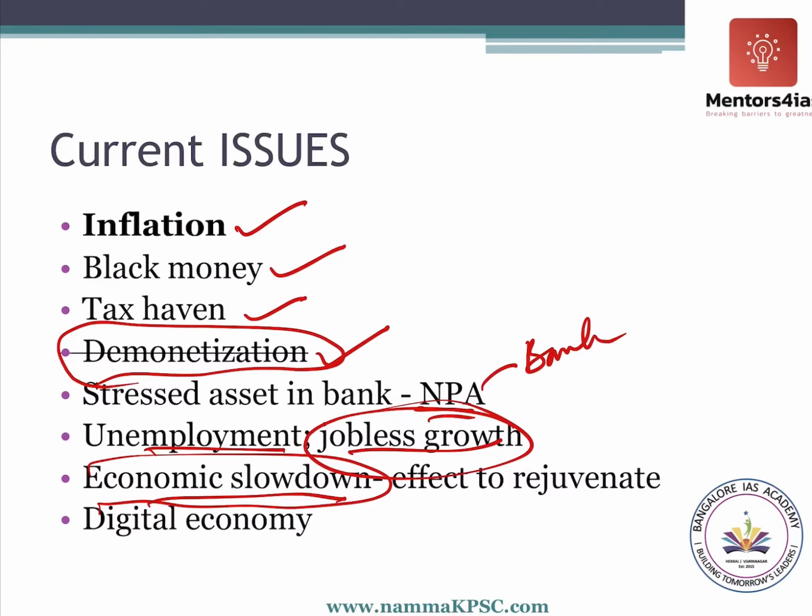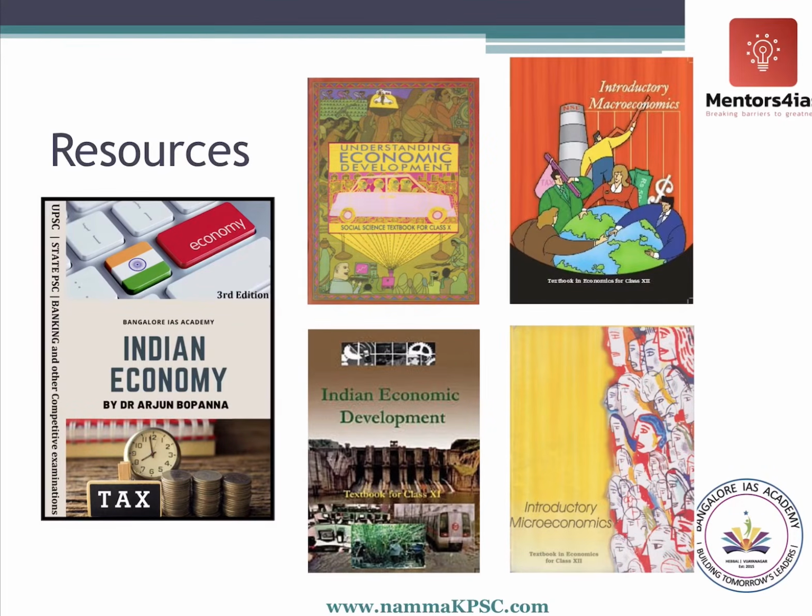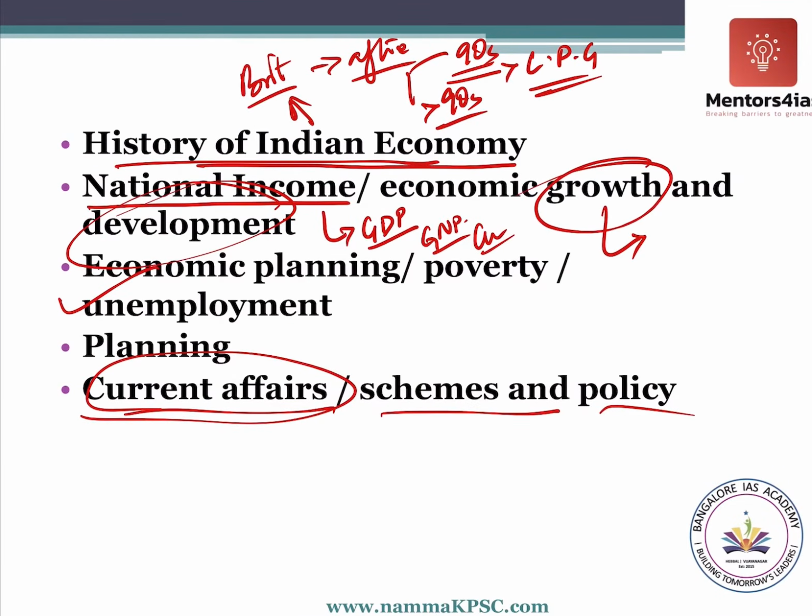We'll try to understand all those things. Then digital economy, things like digital wallets, cryptocurrency, etc. we will discuss in this particular chapter. So all these are some of the important topics that we will be covering in this video series.